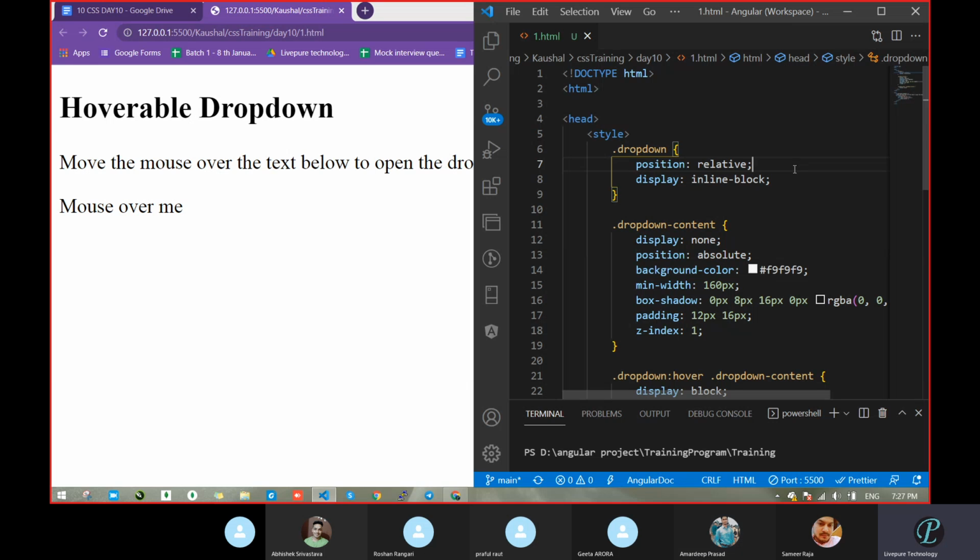Okay. So what about relative position? Relative means with some reference. From whom? From its original. Correct or not? Sir, relative means position with respect to its normal position. Okay. And what about the second one, display inline block? What does this one mean?